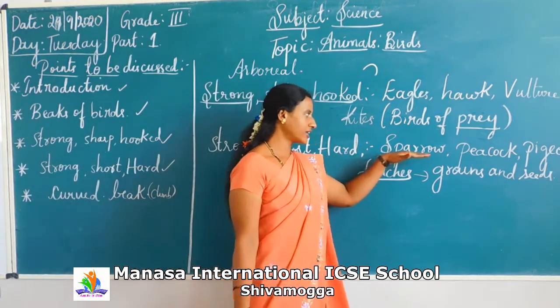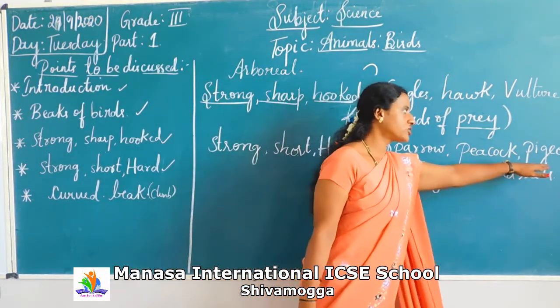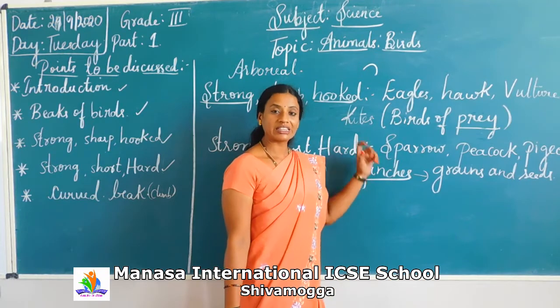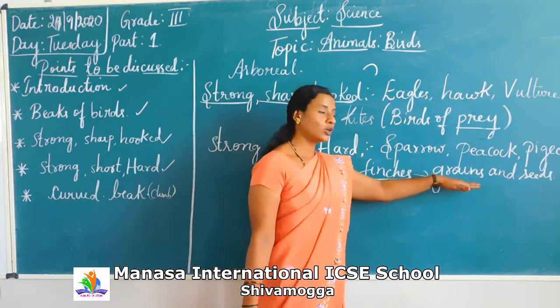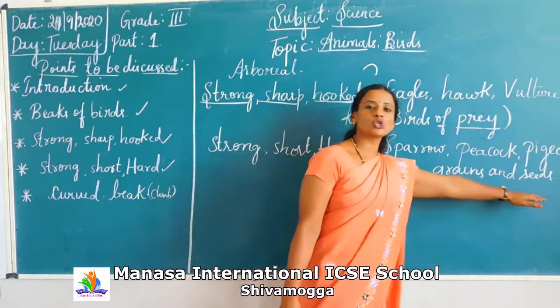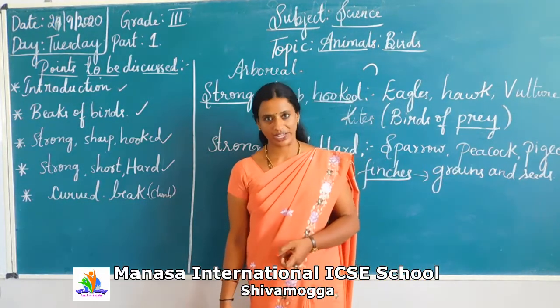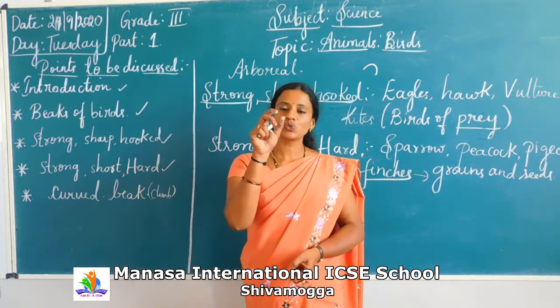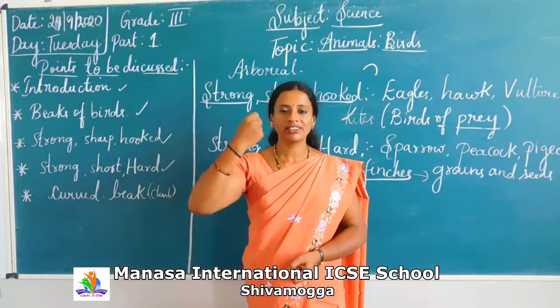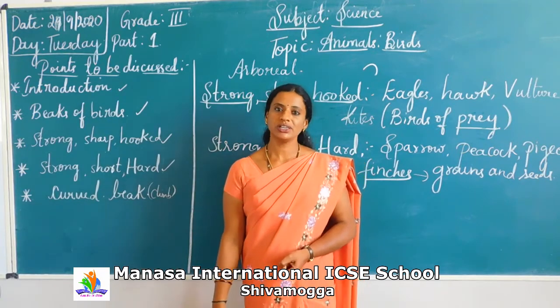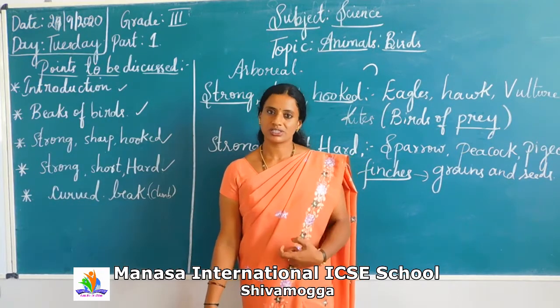The birds like sparrow, peacock, pigeon and finches, what is the food for these birds? They feed on the grains and seeds of different plant varieties. So the seeds will be very hard. They need to grind it, they need to powder it. Then they have to send it to the alimentary canal, that is the digestive system.